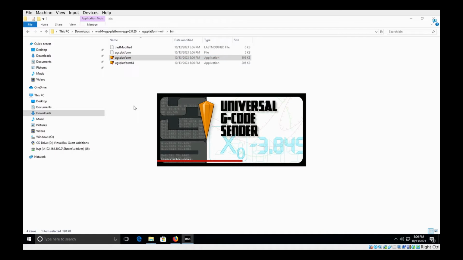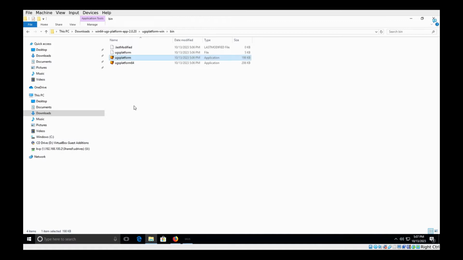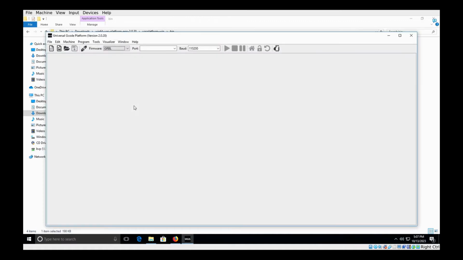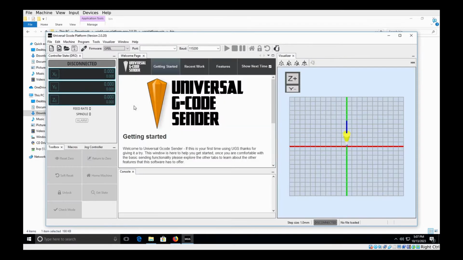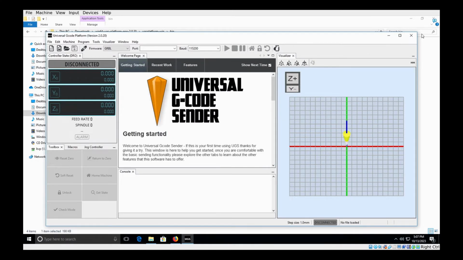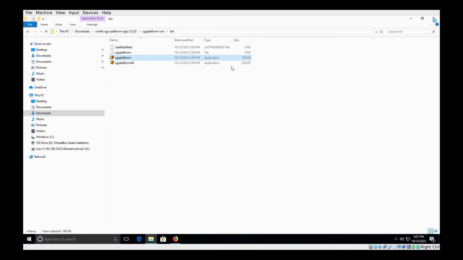And there it is. Initial launch tends to be a bit sluggish because it is Java based. And there we have it, up and running. So now let's install this.